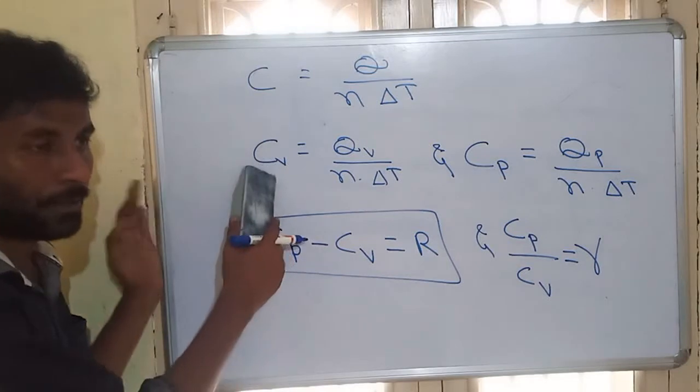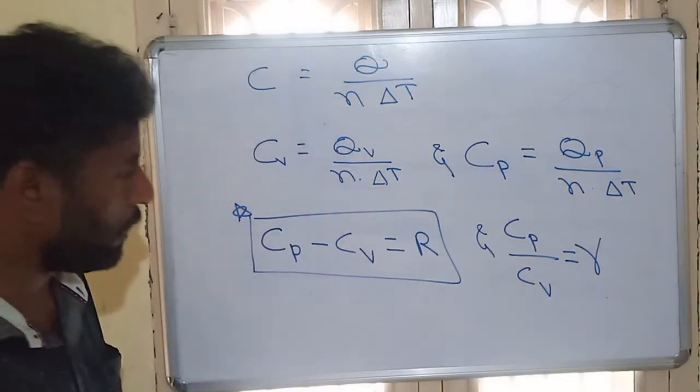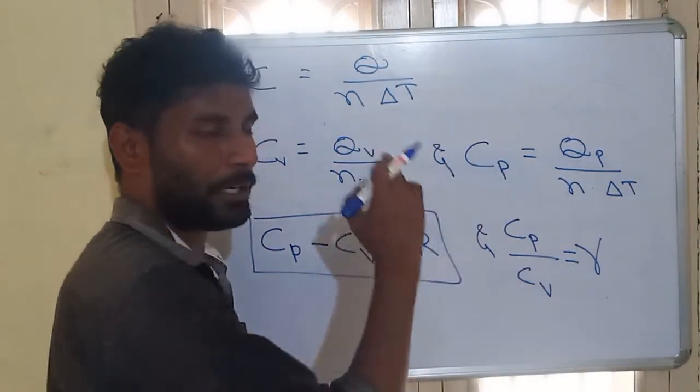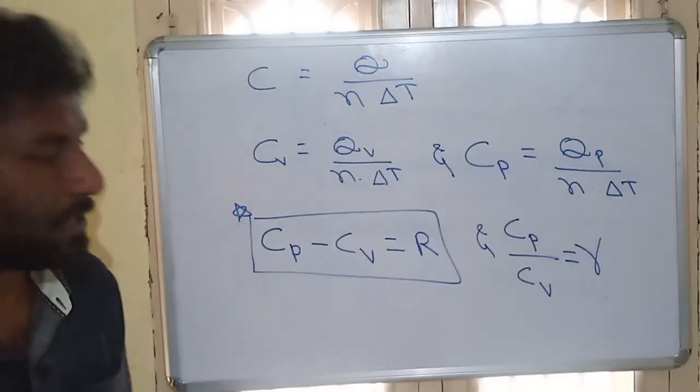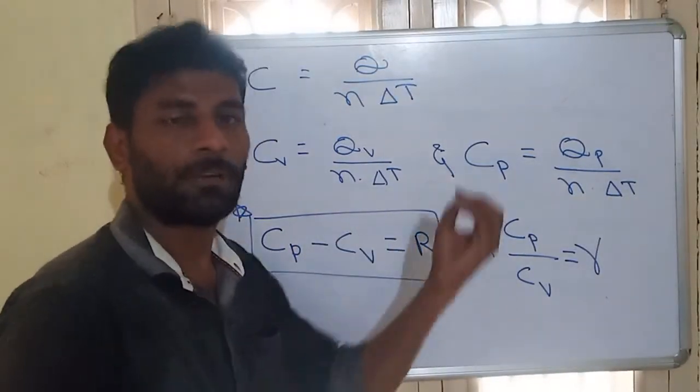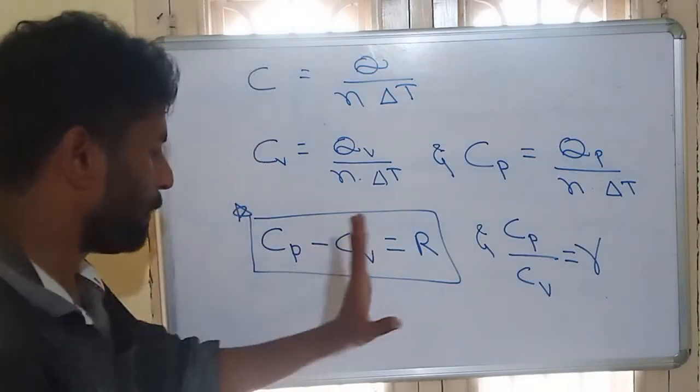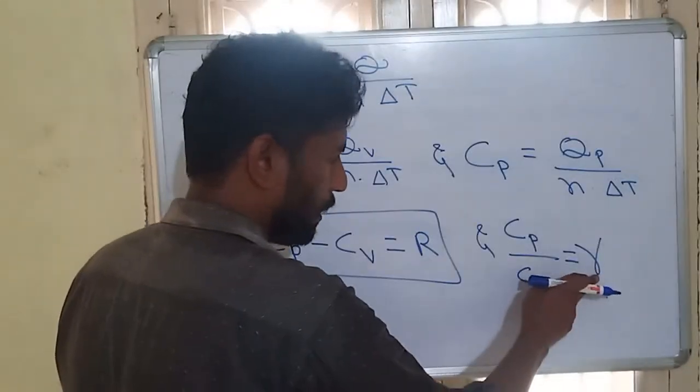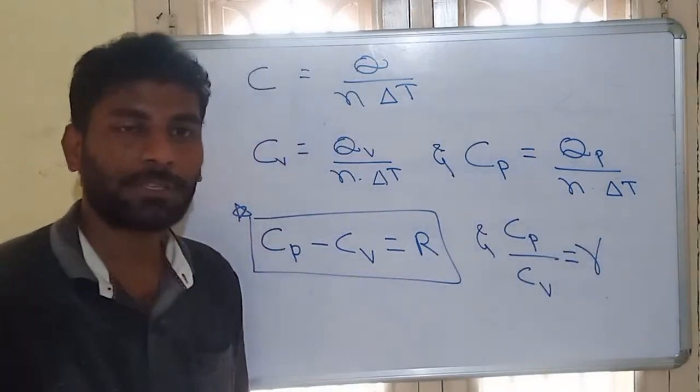So Cv means heat capacity at constant volume. Cp means heat capacity at constant pressure. How these formulas come, we will derive in the next topic. Just remember the formulas: Cp minus Cv is equal to R, Cp by Cv is equal to gamma. The gamma is called Poisson's ratio.